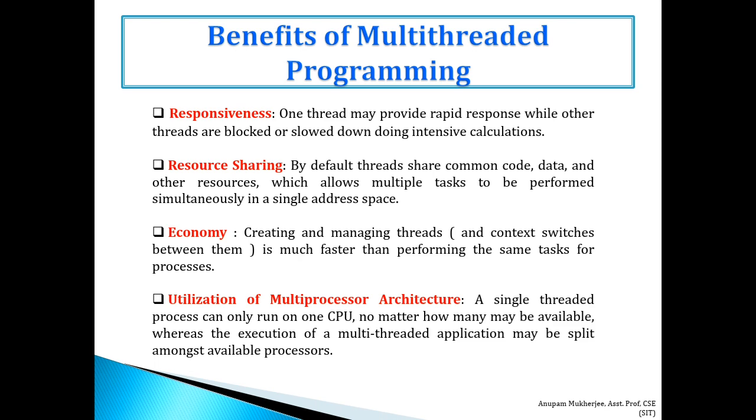So, responsiveness: a multi-threaded web browser could still allow user interaction in one thread while an image is being loaded in another thread. Next, or second point, resource sharing. By default, threads share common code, data, and other resources, which allows multiple tasks to be performed simultaneously in a single address space. So multiple tasks will be performed in a single address space. That is the resource sharing utilization.